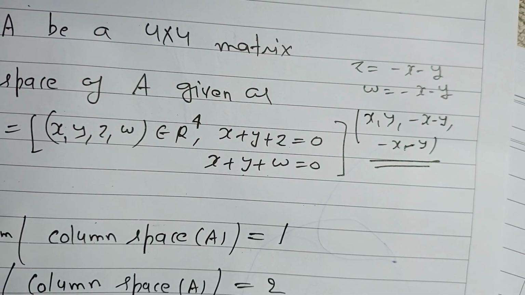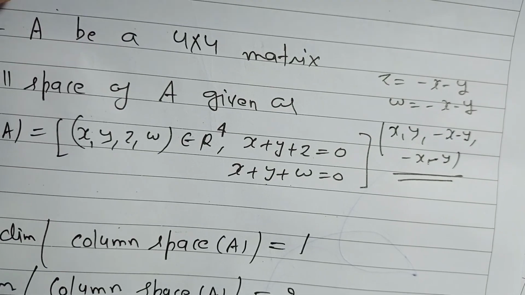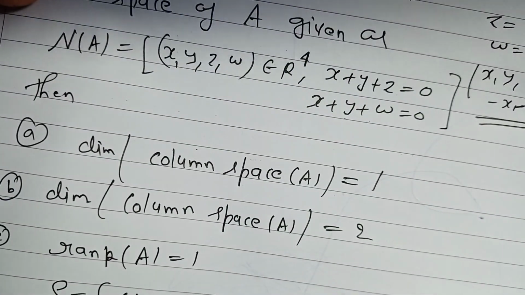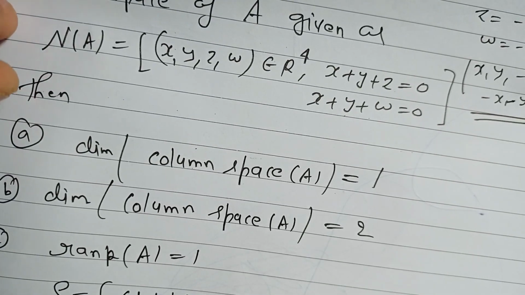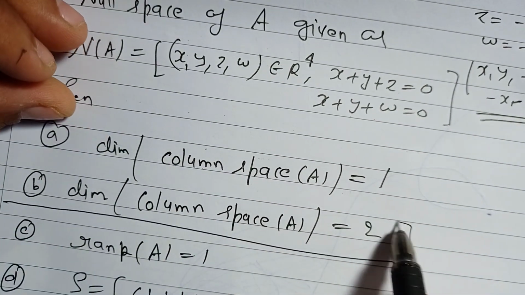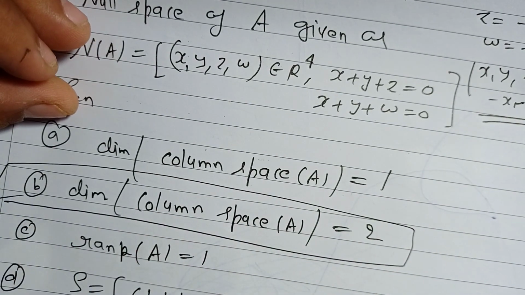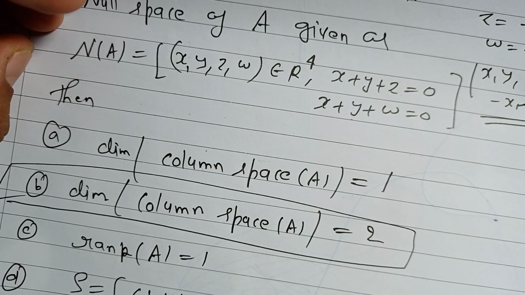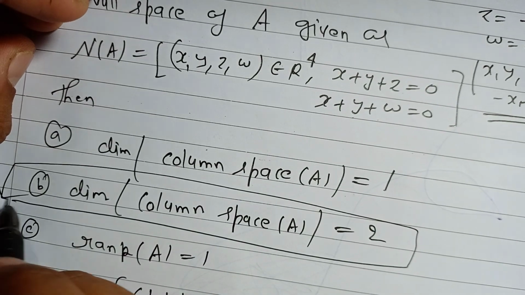Two variables means two independent members in the null space. So dimension of column space equal to 2. This is your correct answer, because dimension of null space equals dimension of column space, that is 2.